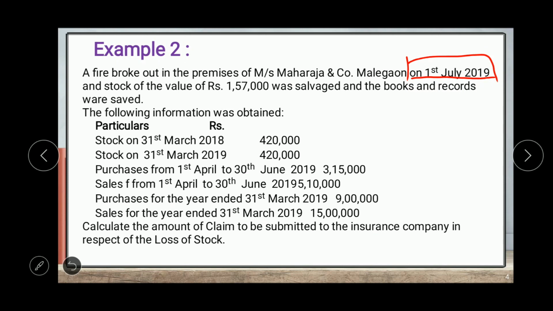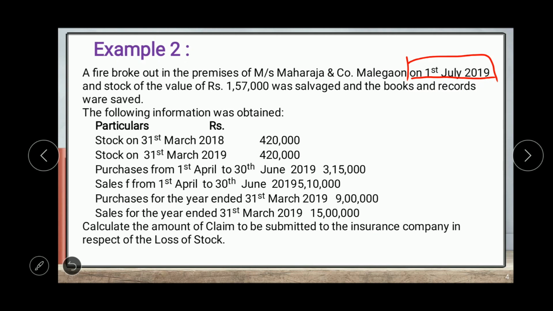Here we have to find out the current period. If the accounting year starts from 1st April, the current period is 1st April 2019 to 1st July 2019. The previous year is 1st April 2018 to 31st March 2019.